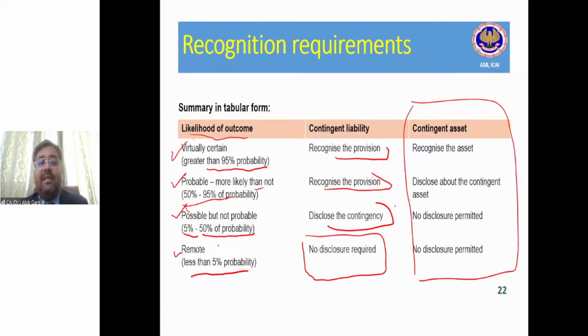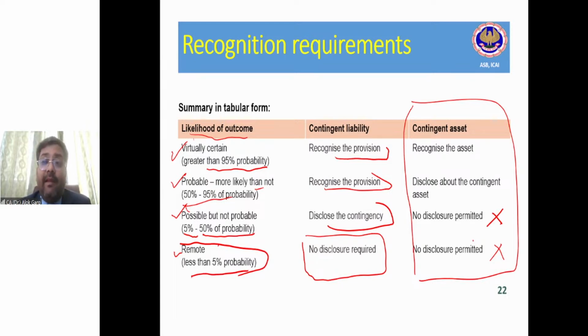What is the contingent asset? If the chances are remote, that there are less than 5% chances that the entity will get the money, no disclosure is required. If the chances are not probable, meaning up to 50% chances that the company will get the money, no disclosure is required.